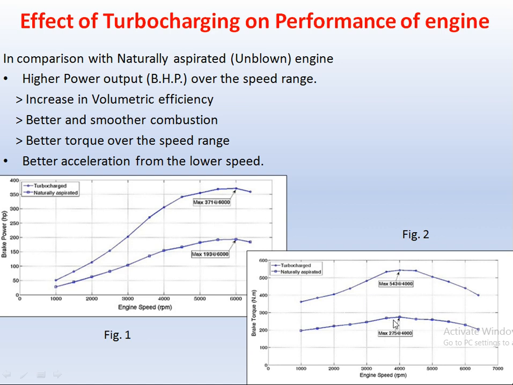Similarly, if you compare the brake torque at 4000 rpm, the maximum torque from the naturally aspirated engine is 275 Newton meter, and from the turbocharged engine it is 543 Newton meter. This difference is because of the increase in the density of the air. It is because of the compression of the air, because of the increase in the volumetric efficiency, which results in better and smoother combustion. As well, we can say these engines have better torque over the speed range, so the acceleration of the vehicle is available from the lower speed.